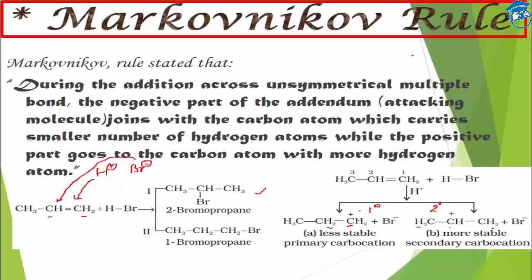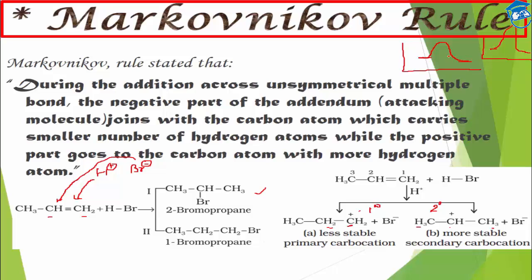Because if we see the reaction coordinate, there is the reactant and then the product, and between the reactant and product there is a hill which needs to be crossed; that's the activation energy. In case of this primary carbocation, the activation energy will be much higher, this hill will be much higher.